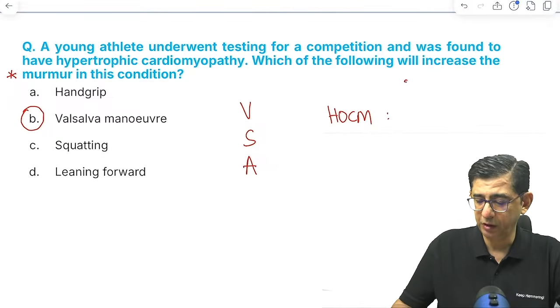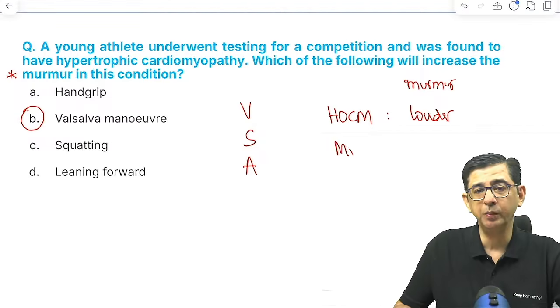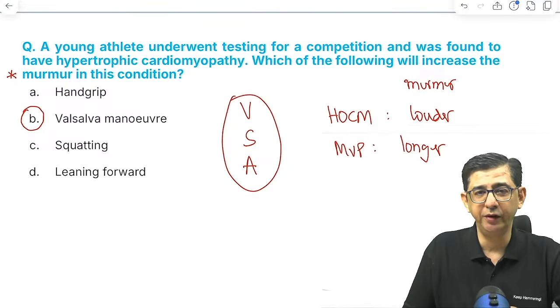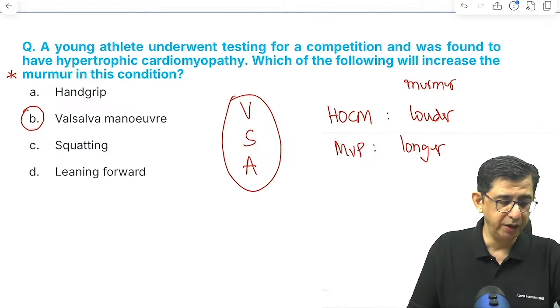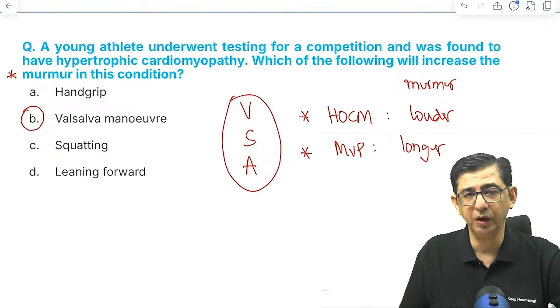So I am writing VSA in short: Valsalva, standing, amyl nitrate. The murmur of hypertrophic cardiomyopathy becomes louder, and the murmur of mitral valve prolapse, MVP, becomes longer. So just take care of the fact that all murmurs will decrease with Valsalva, standing and amyl nitrate, the rationale being that less blood will be coming into the heart, so turbulence will reduce. The exceptions to the rule are hypertrophic cardiomyopathy and mitral valve prolapse, with murmurs being louder and longer respectively.